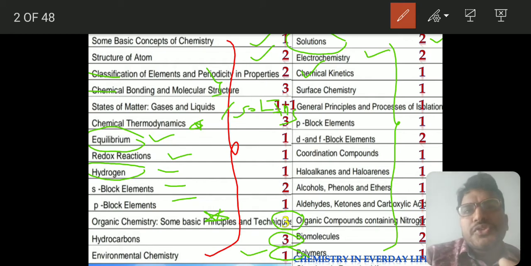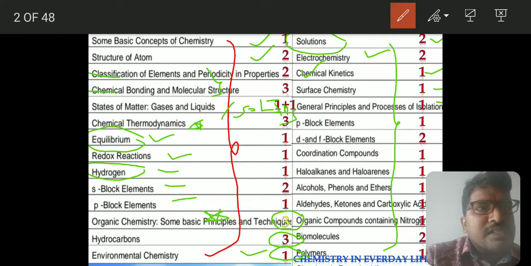Electrochemistry, an electrolysis question has come. As per our suggestion only it came. And chemical kinetics, one question has come. Surface chemistry, one question. Metallurgy, one question has come. P block elements, one question. D and F, they gave you two questions. And coordination compounds, this is also the same thing.